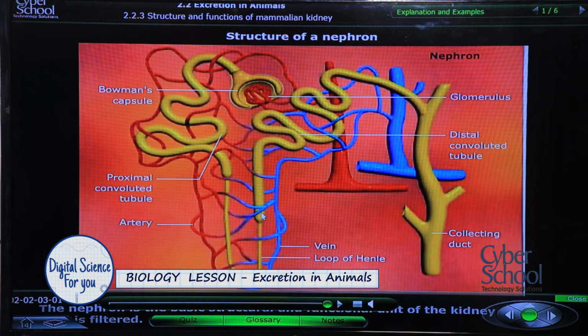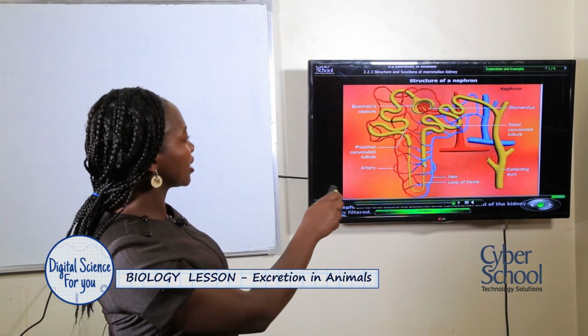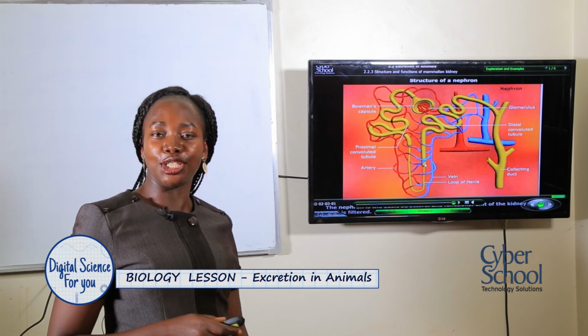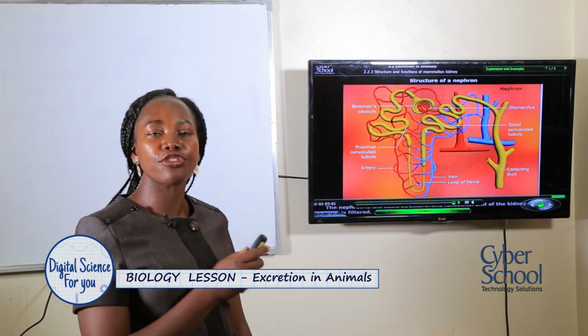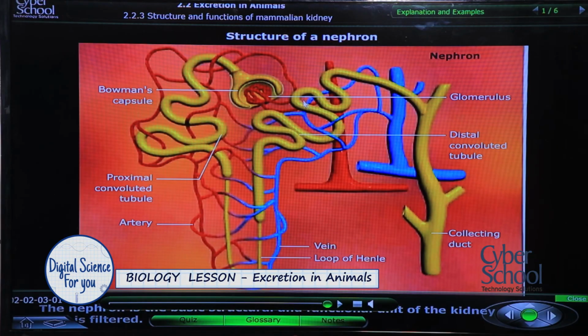Then, from the ascending limb of the loop of Henle, we look at the distal convoluted tubule. That is another very coiled structure. Look at the distal convoluted tubule and how coiled it is. Then after that, simple, the last part, and that is the collecting duct.